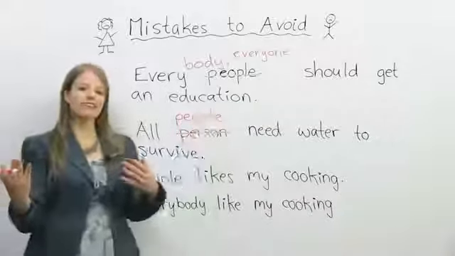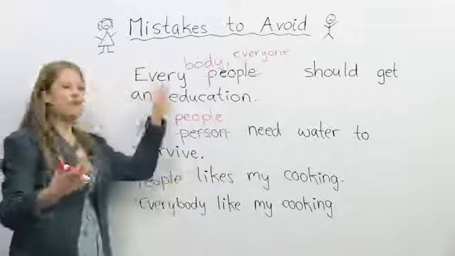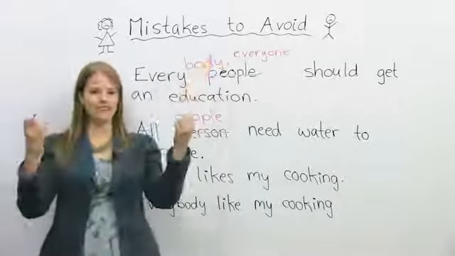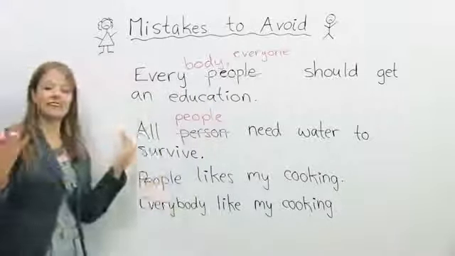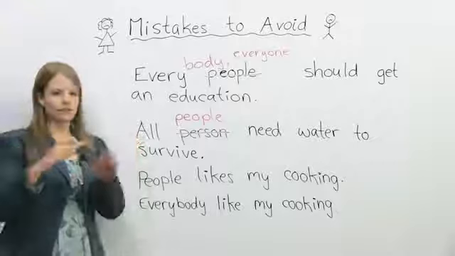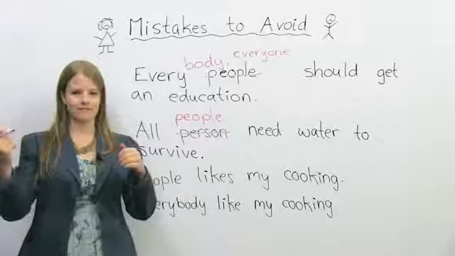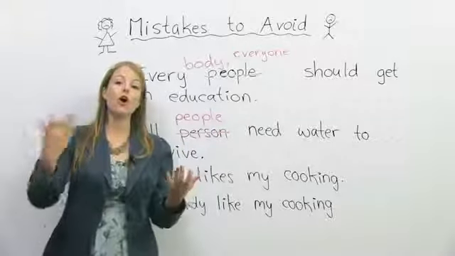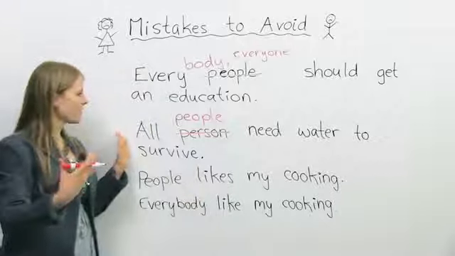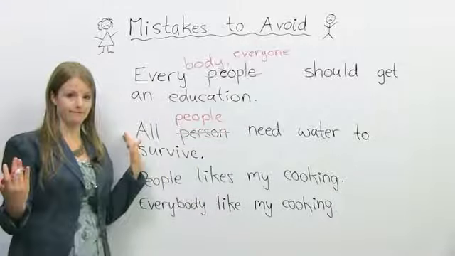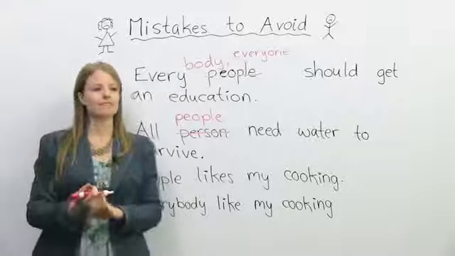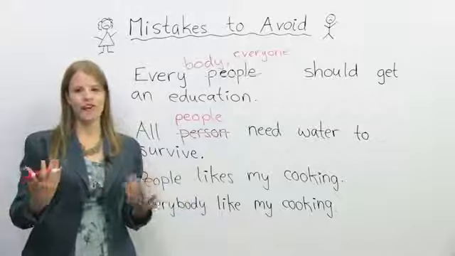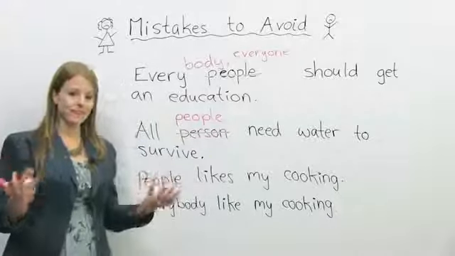Okay, so you can imagine this like a couple, okay? Every is the boyfriend, body is the girlfriend, or one is the girlfriend, okay? These two go together. Similarly down here, all person never go together. We have all as one with people. Okay? So it's just memorizing which words go with which words. All people need water to survive. All people need to breathe. Okay? All people should have their rights respected. Okay, so just some examples.